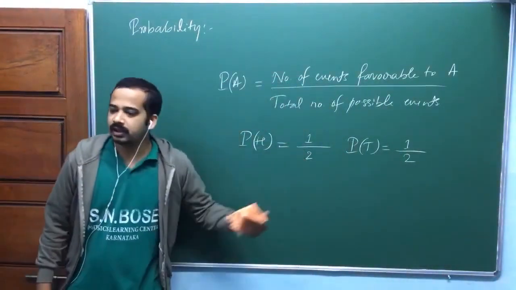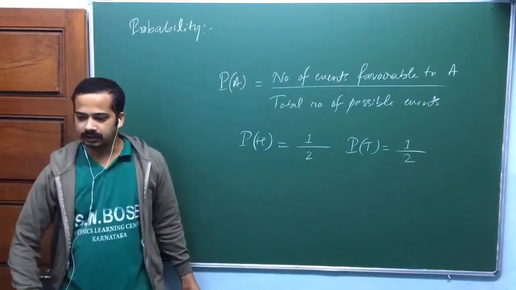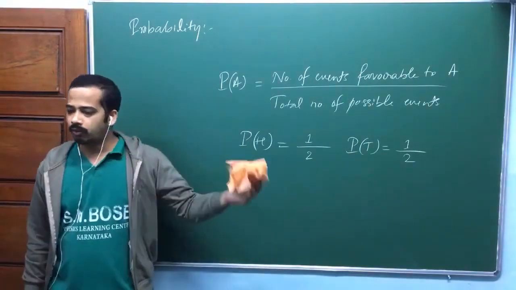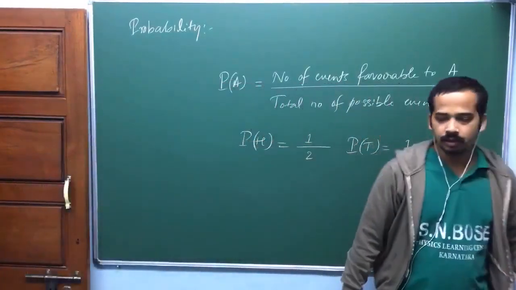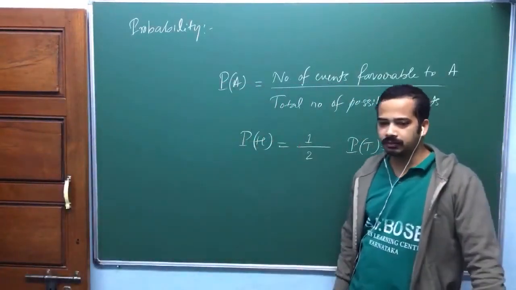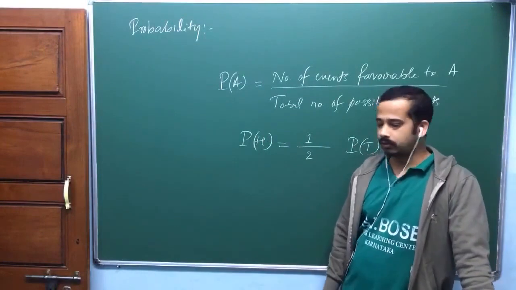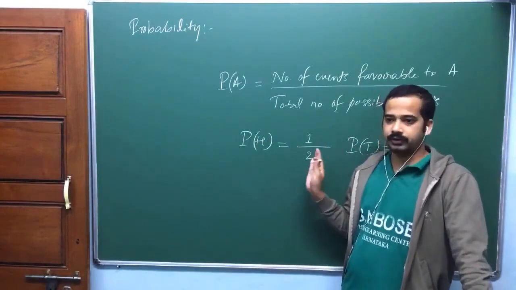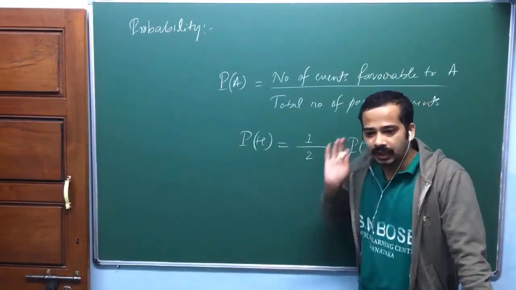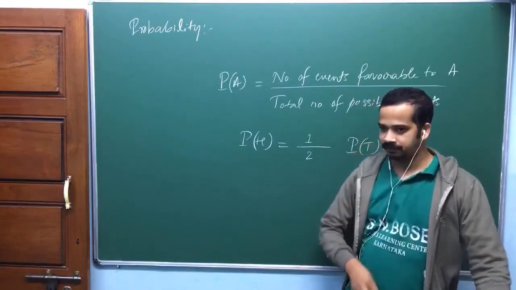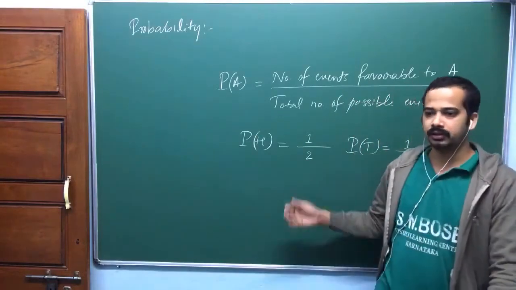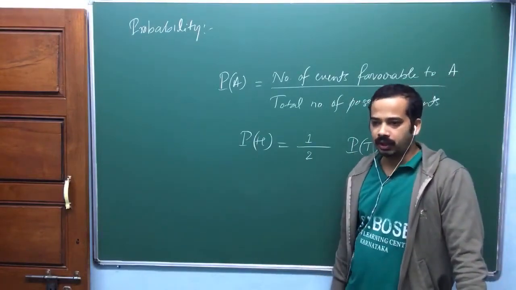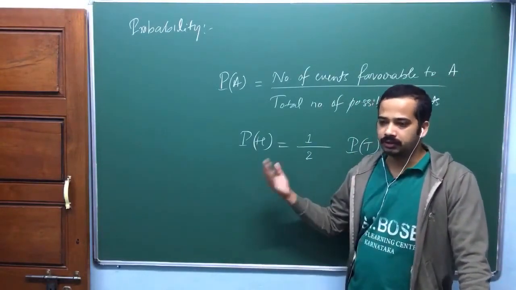Yeah, you should increase the number of trials, isn't it? You should increase the number of trials more and more. Now look at here, probability of being head is equal to half means, in any probability definition, you should do some statistical interpretation. Are you getting my point? Statistical interpretation means you should take a large number of trials, you should take the outcome and measure the outcome, then you have to take the ratio.